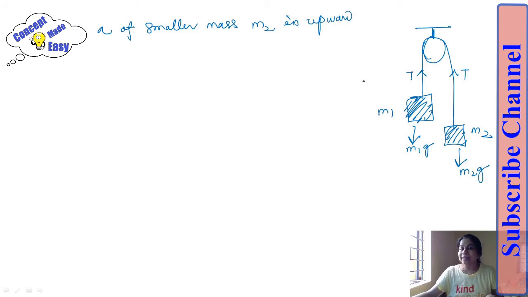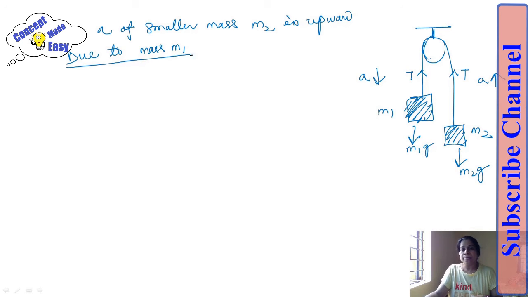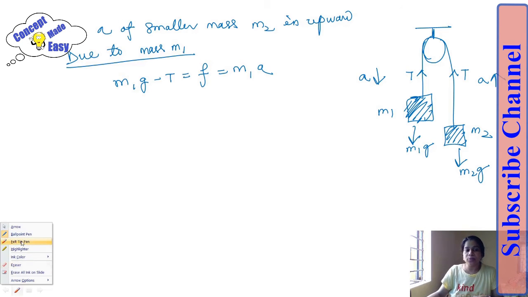So let me write the force causing acceleration for mass M1 and for mass M2. First, the equation for the force causing acceleration for mass M1. This acceleration is in the downward direction. So the equation must be M1g minus T is equal to the force causing acceleration, that is M1 times a, because M1 is moving downward. Here let me highlight this M1g.